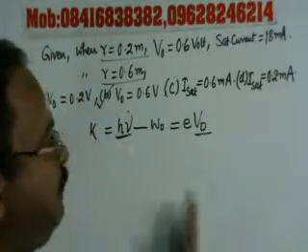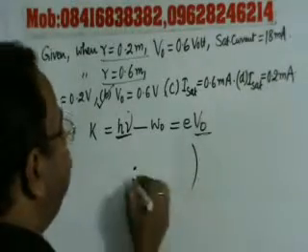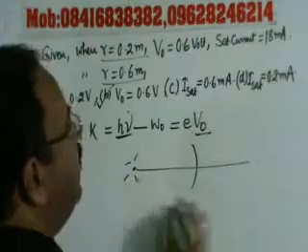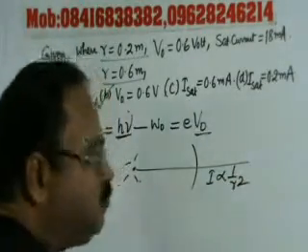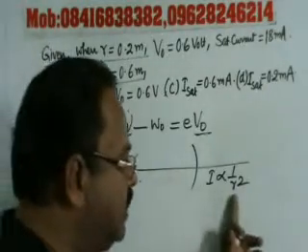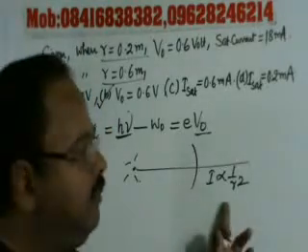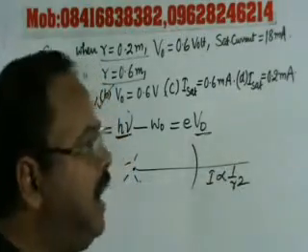Now the second option. The point source is here and we are increasing the distance. As we know, intensity is proportional to 1 by r square. So with increase in distance between the source and the photocell, the intensity goes on decreasing. I is proportional to 1 by r square.